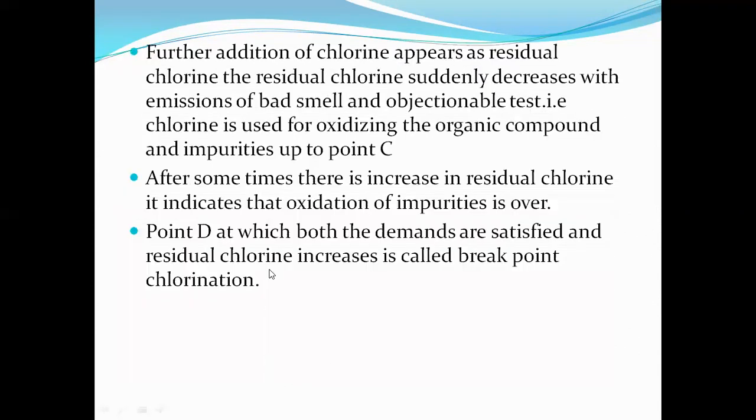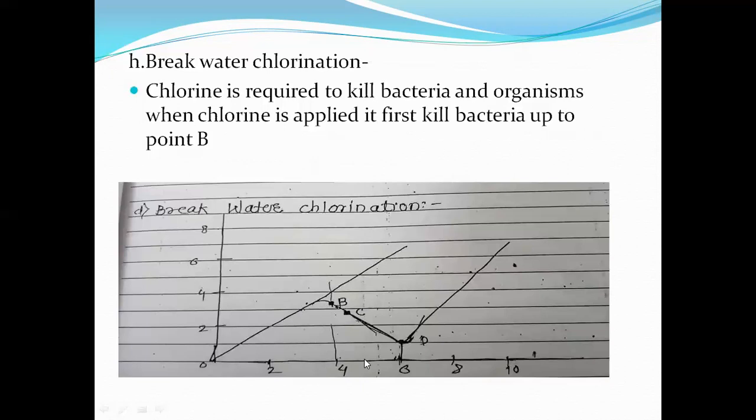Then point D, at which both demands are satisfied and residual chlorine increases, is called break chlorination. After point C, at point D, both demands of chlorine are satisfied, that is chlorine for oxidation and chlorine for killing bacterial organisms is satisfied at point D.